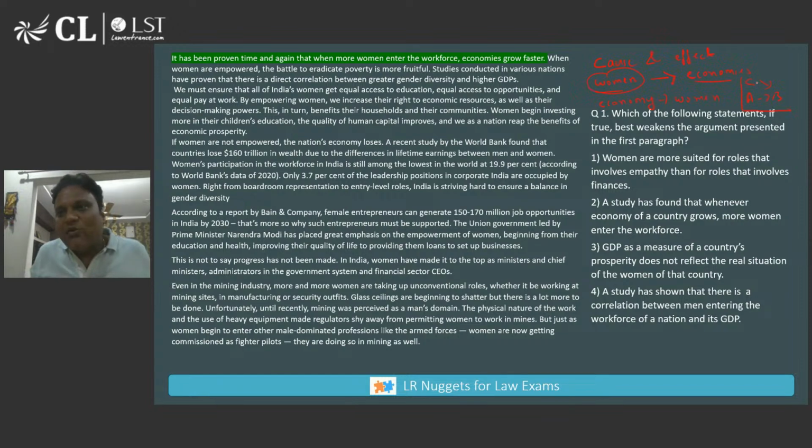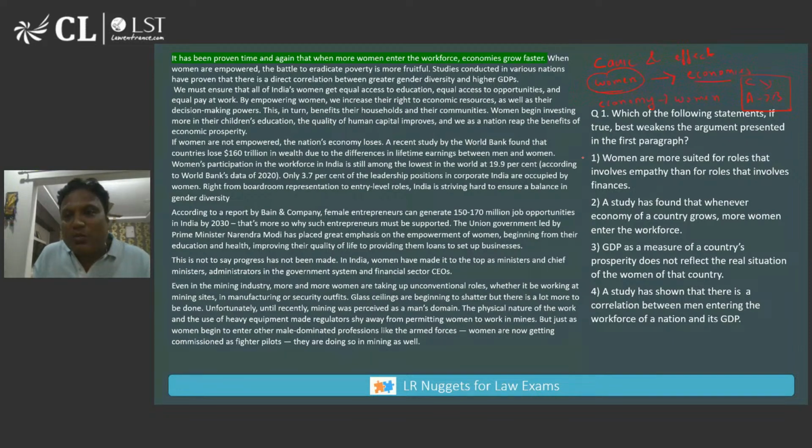Focus here. How to weaken A leads to B? By saying that it is not A that leads to B, it is C that leads to B. The other way is saying that you have identified the wrong cause and effect. The two things are happening, but actually you have misinterpreted cause and effect. The relation is the other way around. The cause is actually the effect and the effect is actually the cause.